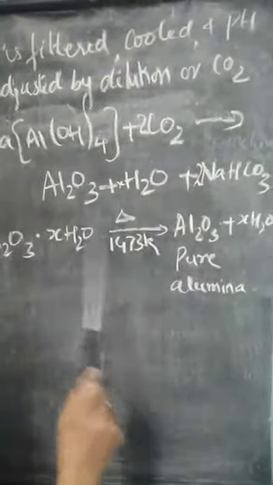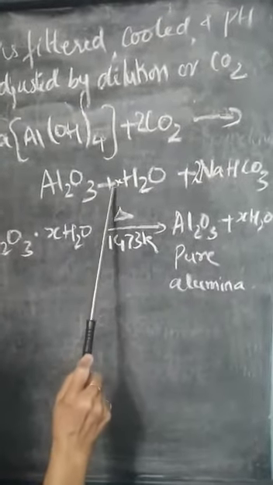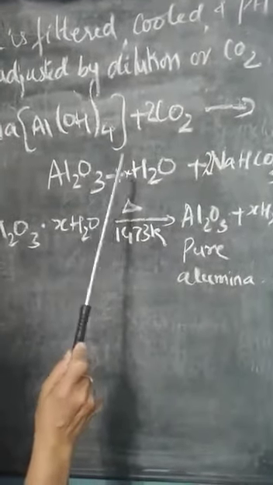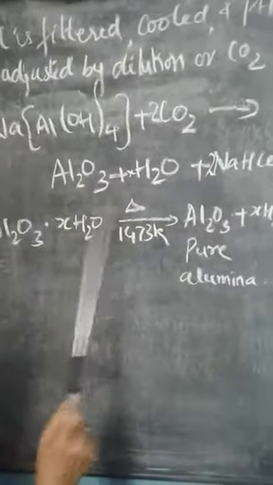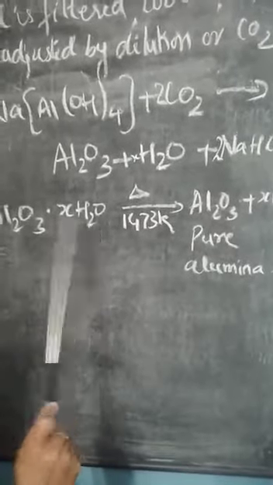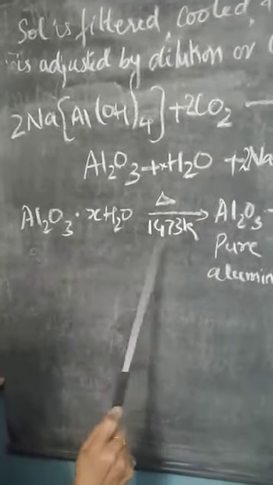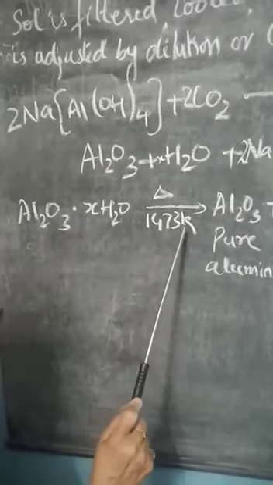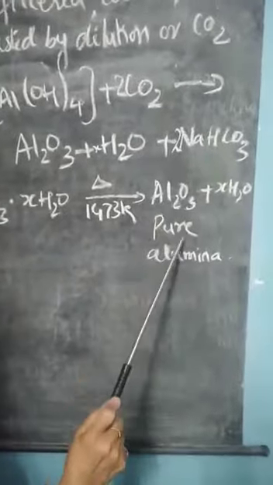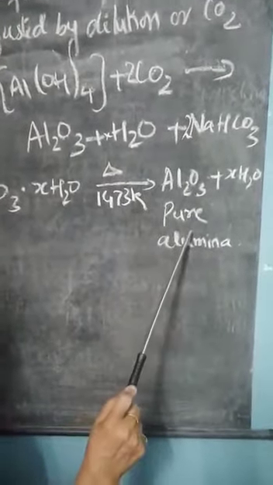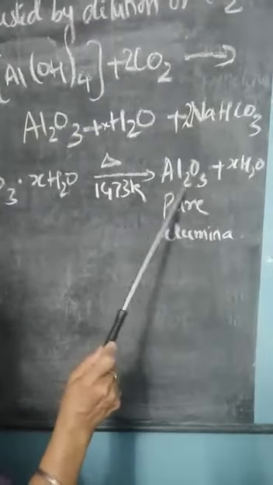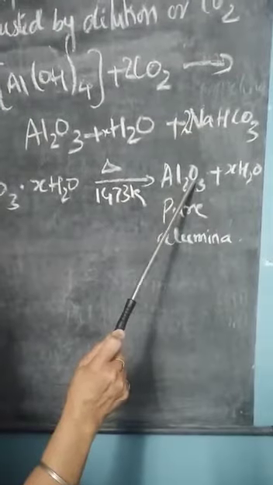Al2O3.xH2O. When you do the balancing, you will find that it is actually 3H2O coming, but x is written because further it has been diluted and you don't know how much water gets attached to it. So generally we write the hydrated form of alumina with x molecules of water. This hydrated alumina, when heated to 1473 Kelvin, loses the x molecules of water and pure alumina is obtained. From this pure alumina, that is the oxide form of aluminium, in the next step we will see how we can obtain aluminium from this aluminium oxide.